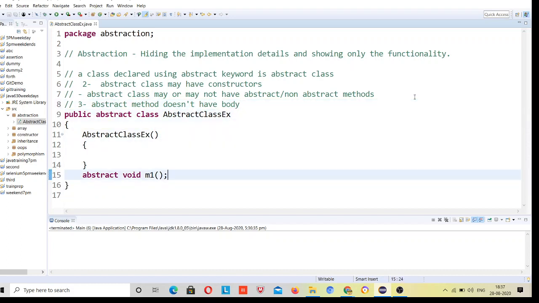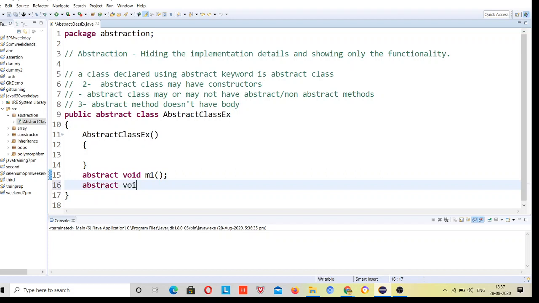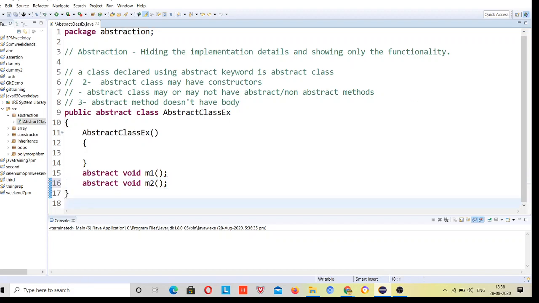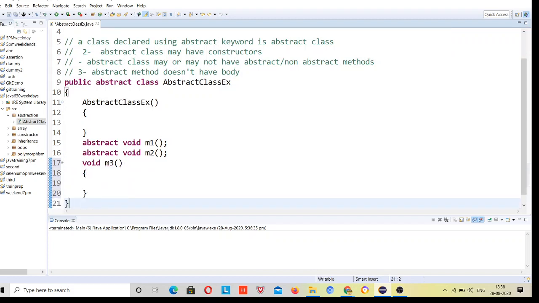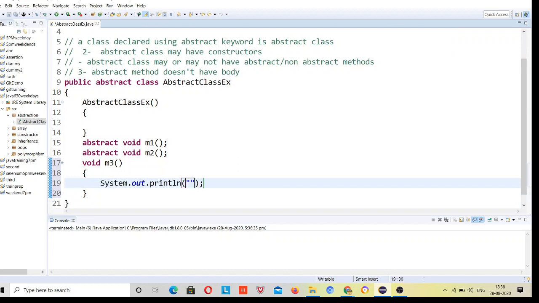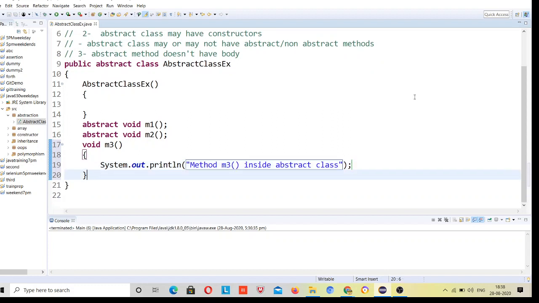So abstract void m1, abstract void m2, right? And we can have a non-abstract method as well. So let's make a non-abstract method inside this abstract class, void m3, and we provide some body to it, method m3 inside the abstract class, right? Okay, so this is the rule of an abstract class.